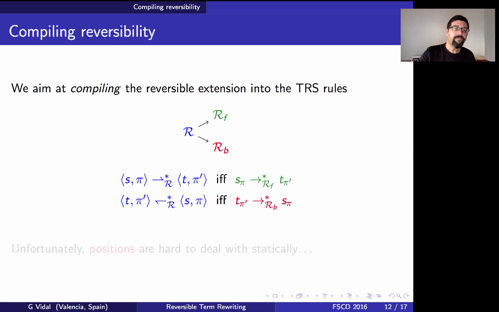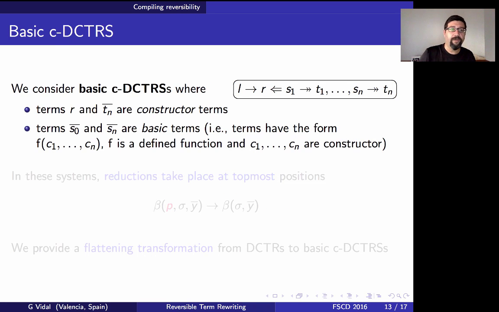Unfortunately, in this approach, dealing with positions is really hard, because the positions of the selected redexes are dynamic information, and therefore in our approach we have to get rid of positions in some way. So for this purpose we introduce a restricted class of systems that we call basic CD CTRSs.